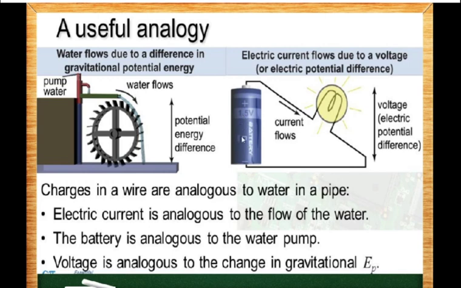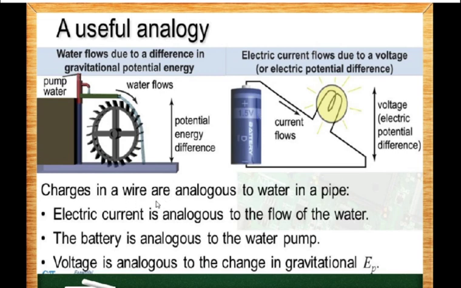Now what happens, there are chemical processes going on inside a battery. Now these chemical reactions are responsible for once again doing work on these charges with the lower potential energy and raising their potential energy, and once again these charges reach a higher electrical potential, and once again they flow from the positive end.